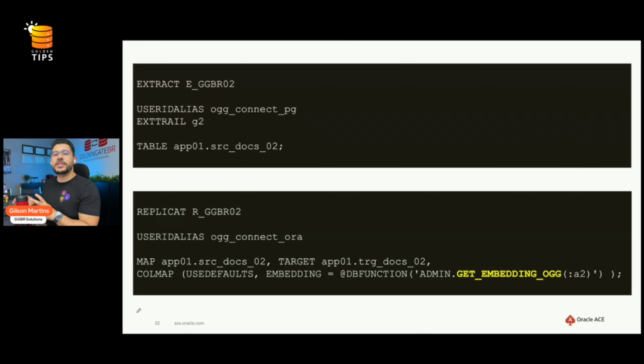Let's see how the configuration looks for scenario 2. In the extract process, we don't have any change. It's a normal extract configuration with a table, and that's it.